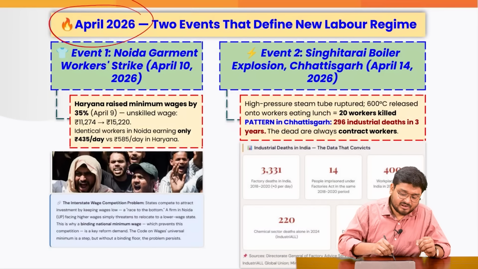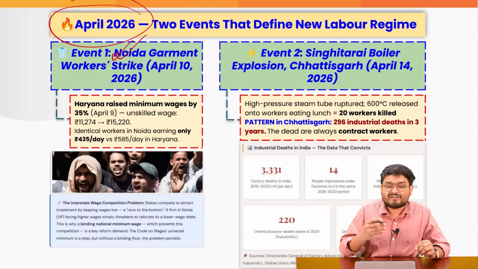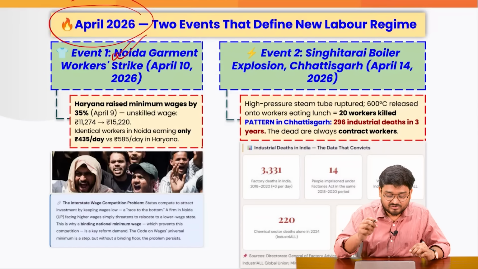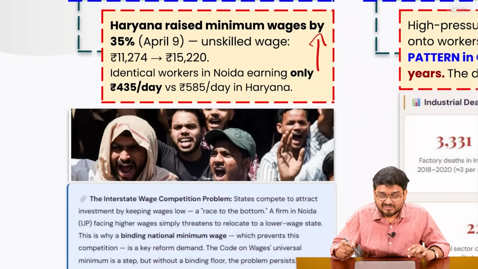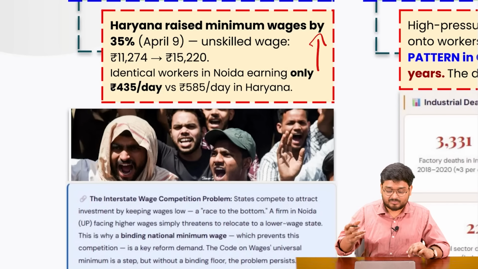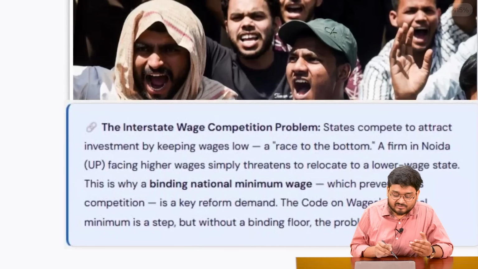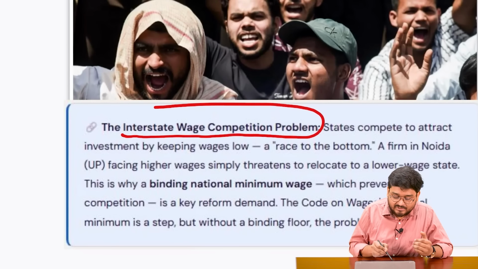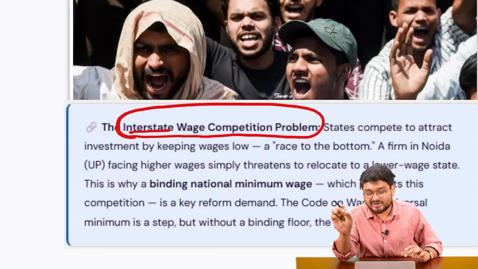Also, in the month of April, I have also covered this before in the Analyst, the Noida garment factory workers went on protest because the Haryana government announced that there will be a wage increase. The UP government did not, and that is why the Noida workers started protesting. And this is not a rare thing that we are seeing. This is a very common thing, that among the states there is an intense interstate wage competition.